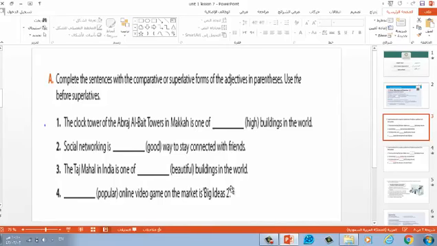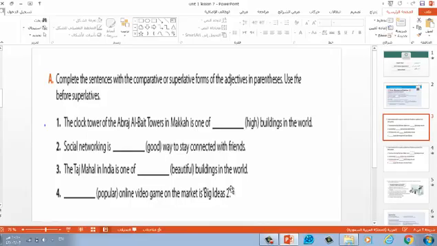The clock tower of the Abraj al-Bayt towers in Mecca is one of the buildings in the world. Can you see? In the world. So this is a very wide comparison. In this case, it's a superlative adjective. One of the highest buildings in the world.